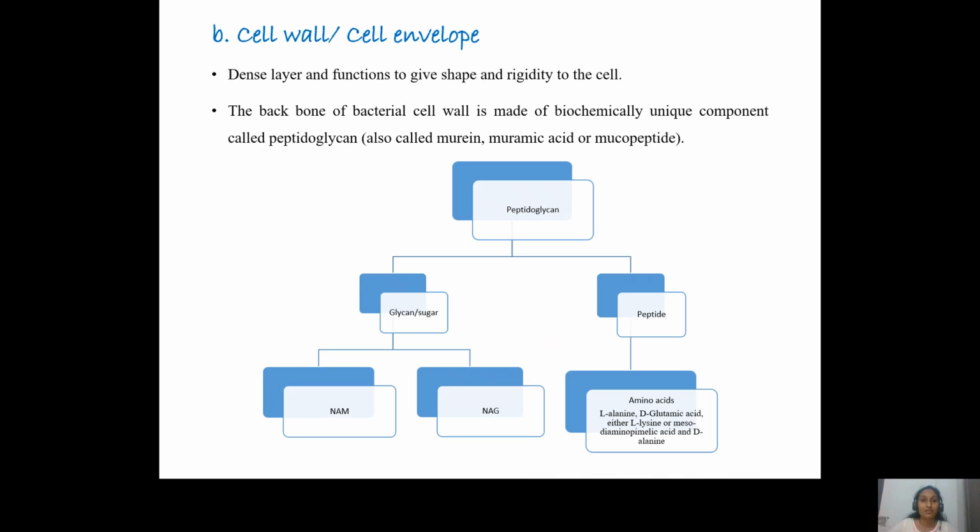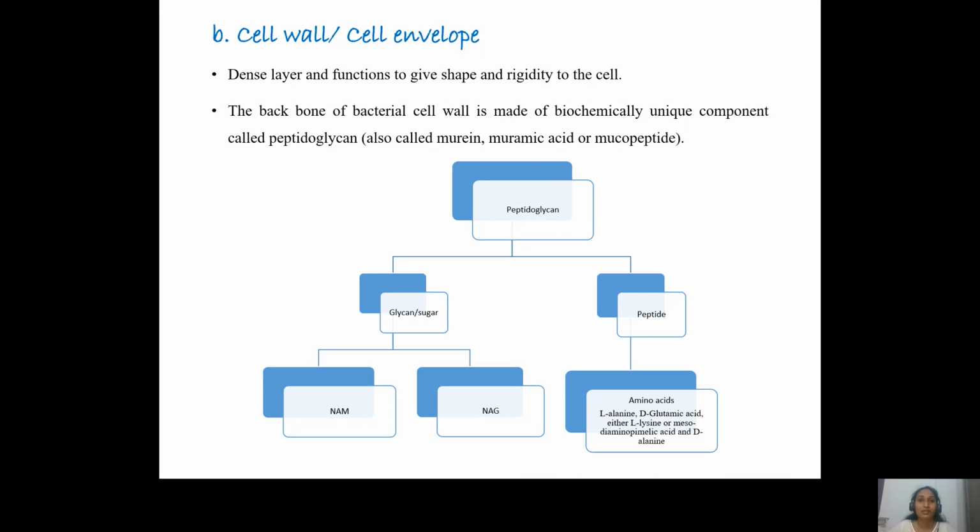And the next structure is the cell wall or the cell envelope. Now, the cell wall is a rigid layer and gives shape and rigidity to the cell. If the integrity of the cell wall is lost, it might lead to the death of the cell because the contents will leak outside.